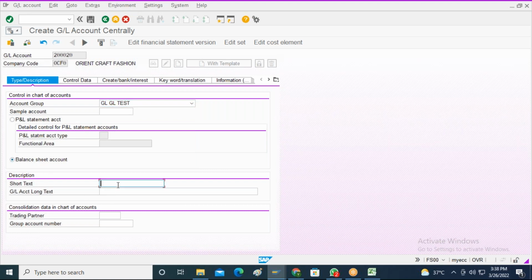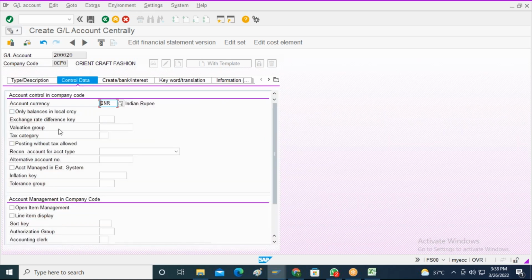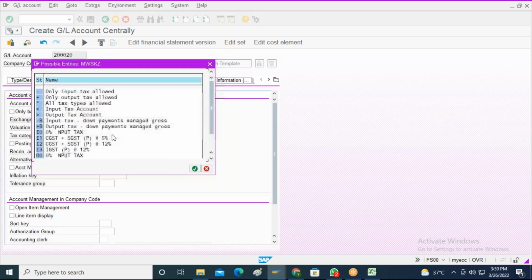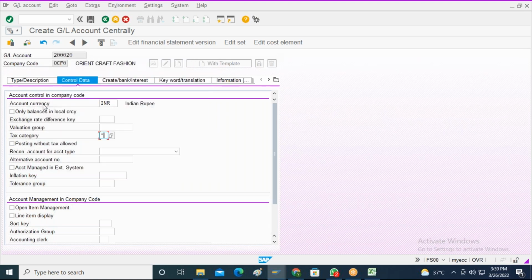I will give some naming convention, XYZ. I will go to the control data. Here I will input the tax category and select all tax types allowed.